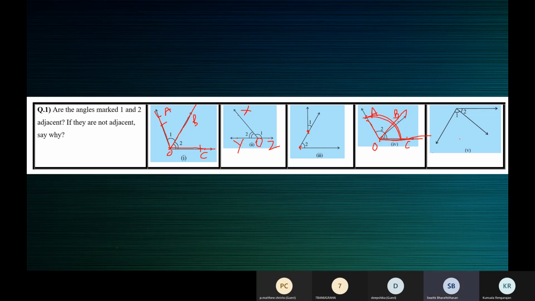Ma'am, the angle should one be above the common arm and one should be below the common arm, ma'am. Yeah, correct.